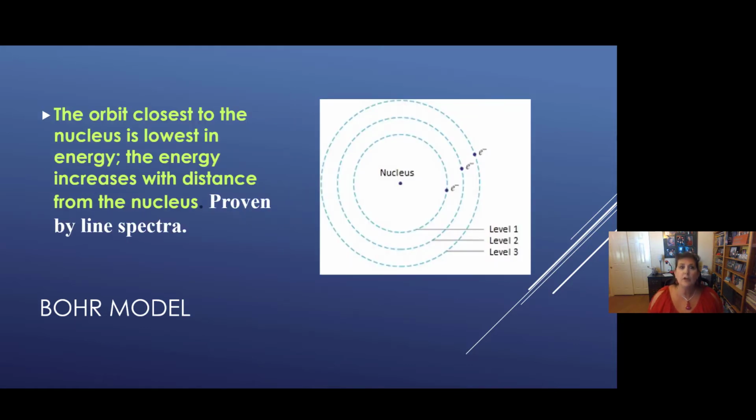So here's a little picture. You may have seen something like this before. The nucleus is in the middle. Then we have empty space until we get to level 1, the first sphere. Then we have empty space till we get to level 2, the second sphere around the nucleus. Then we have empty space till we get to level 3, the third sphere around the nucleus. And the electrons have to be on those levels. They cannot be in between.